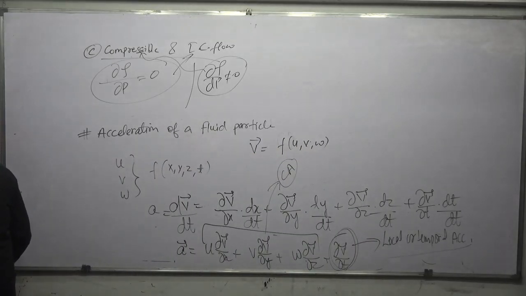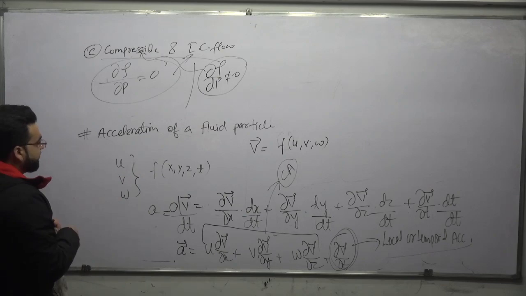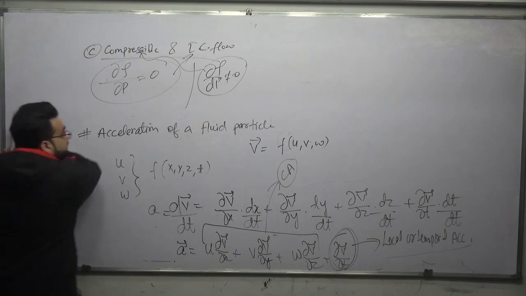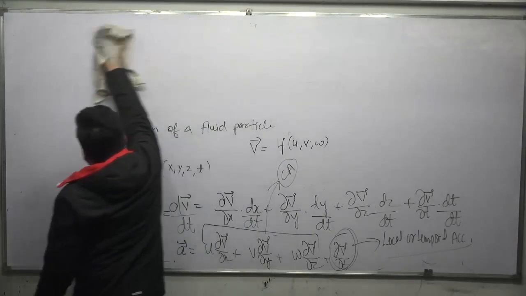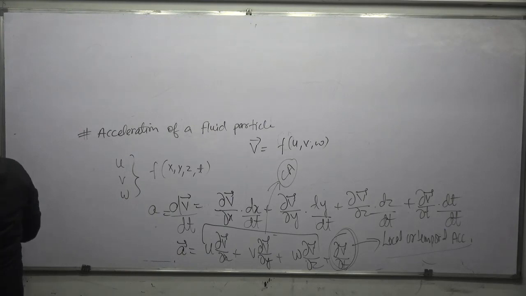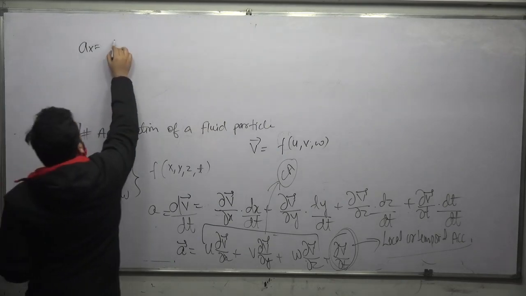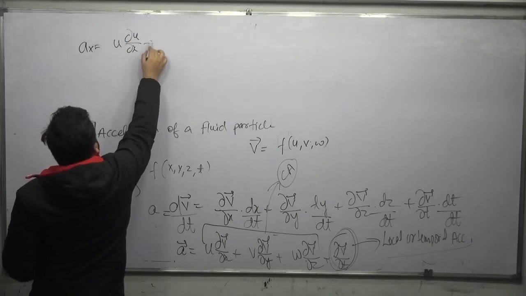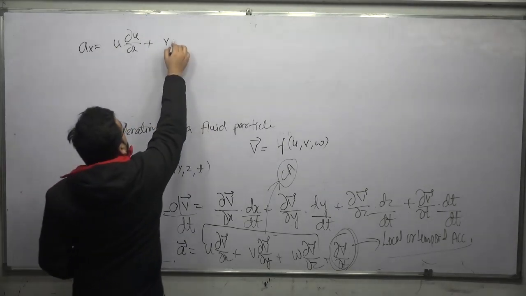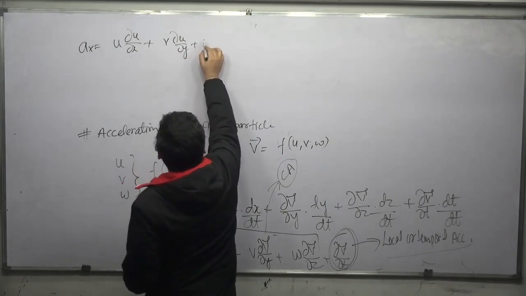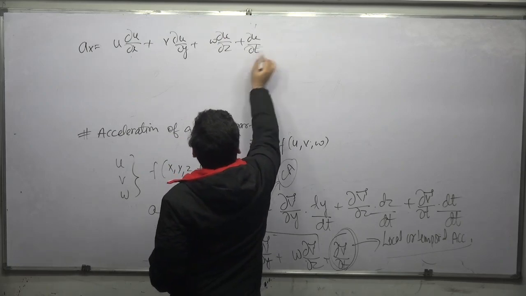If you further open it and compare the x, y and z terms, ax will be equal to u ∂u/∂x + v ∂u/∂y + w ∂u/∂z + ∂u/∂t.